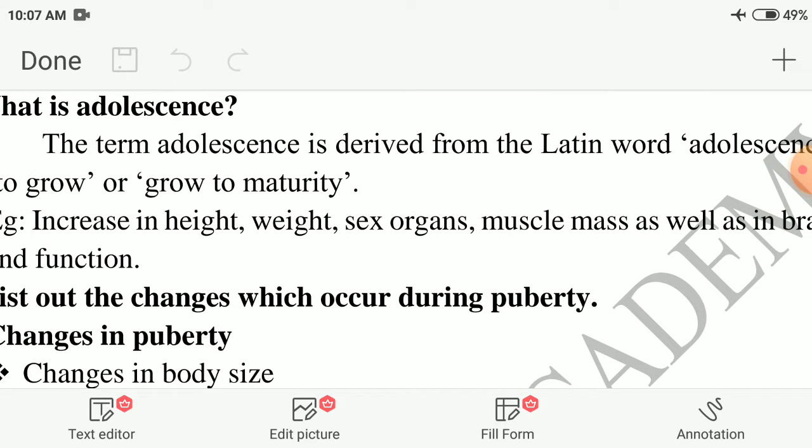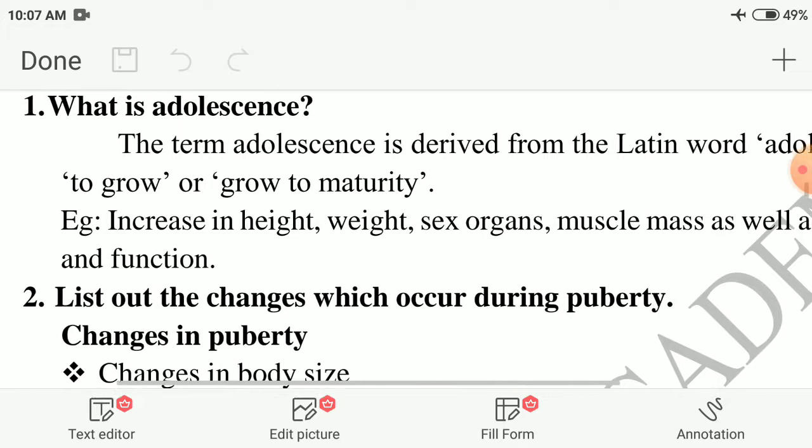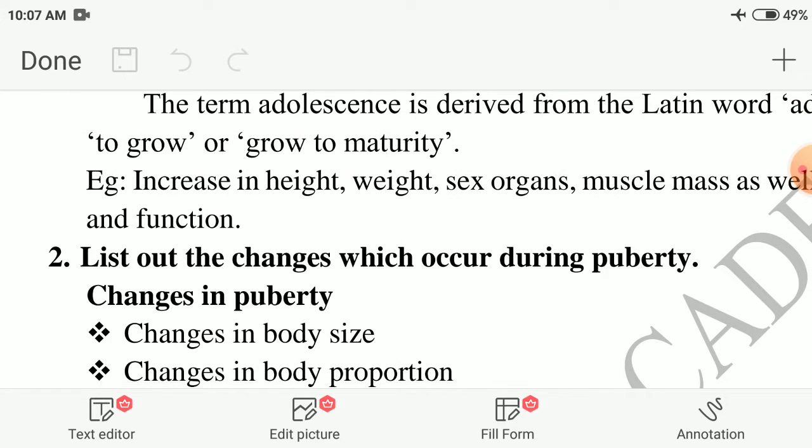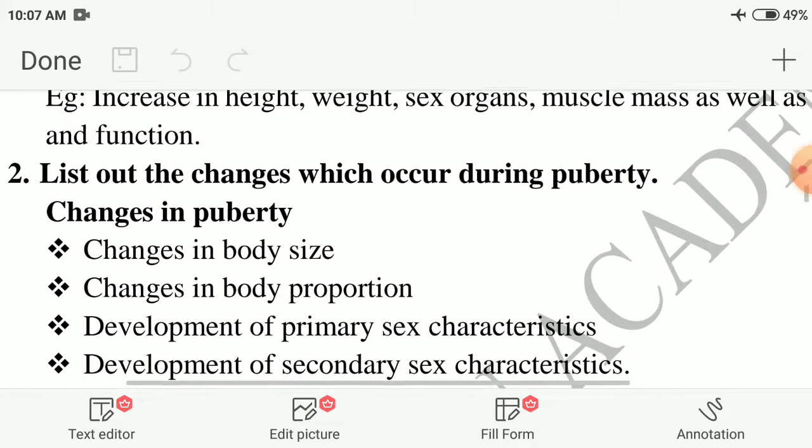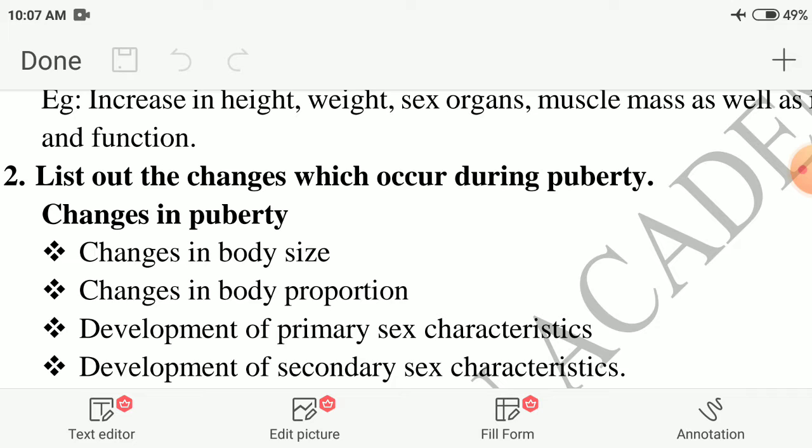What is the meaning for adolescence? To grow or grow to maturity. Okay. Where is it derived? It is derived from the Latin word adolescere. That means to grow or grow to maturity. Example, increase in height, weight, sex organs, muscle mass as well as in brain structure and function. All this is growth into maturity.